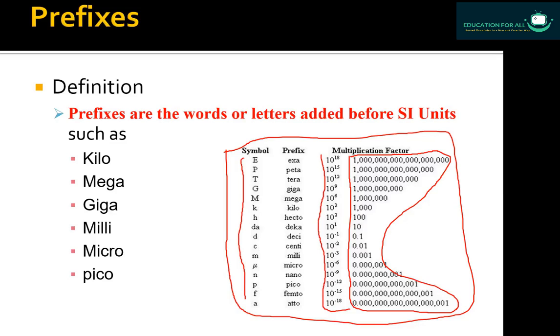So please, after learning the definition of prefixes, you must learn this table, which is also given in your physics book of class 9, page number 7. You can see table 1.3. It is very much important for learning prefixes.